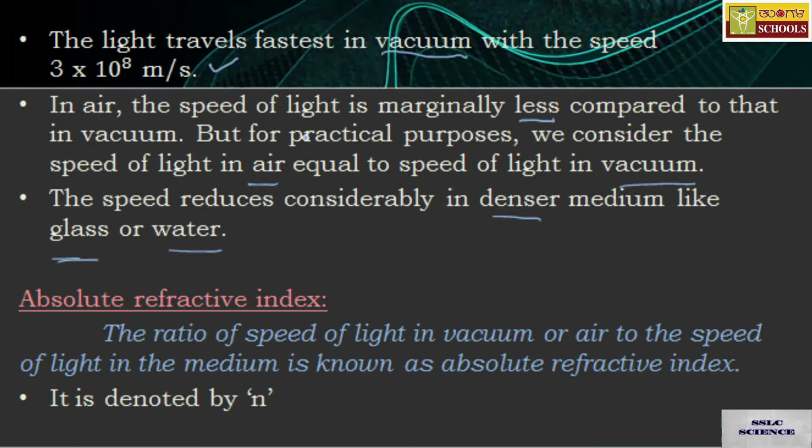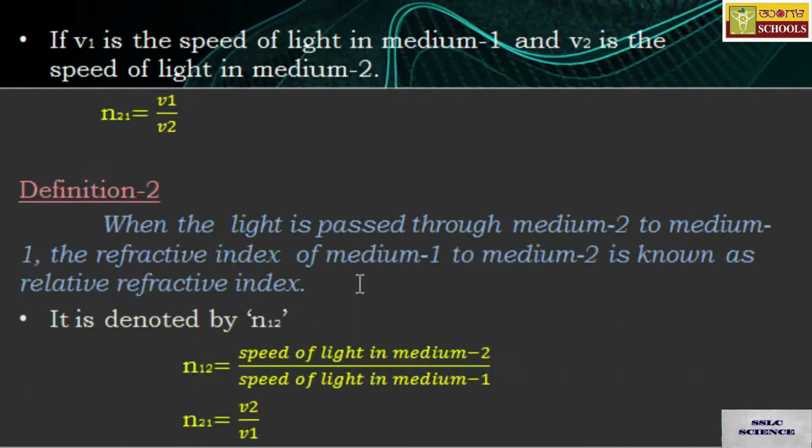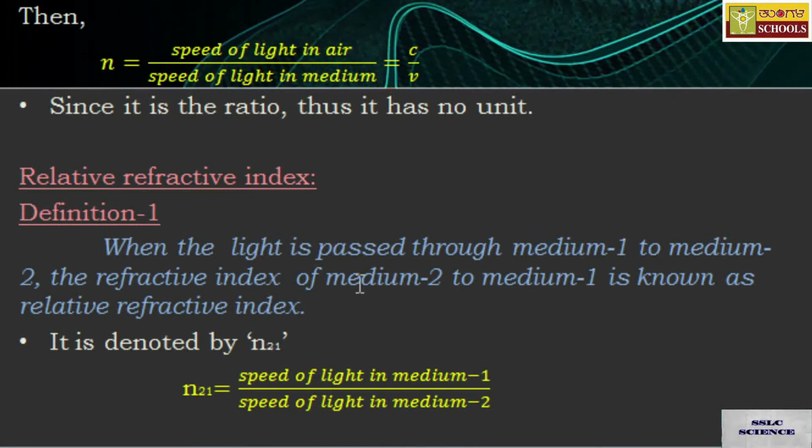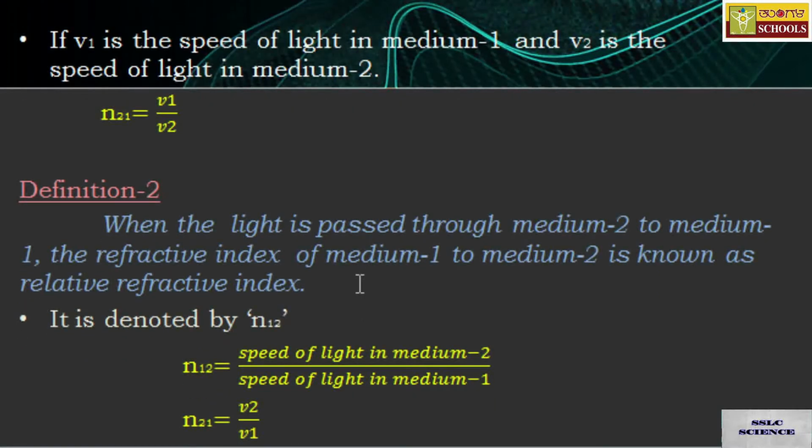Okay, I hope you are getting all these points correctly. So here I am defining the term called refractive index, which is taken as absolute refractive index. We are calling it absolute because we have one more term, relative refractive index, which will be the next part.